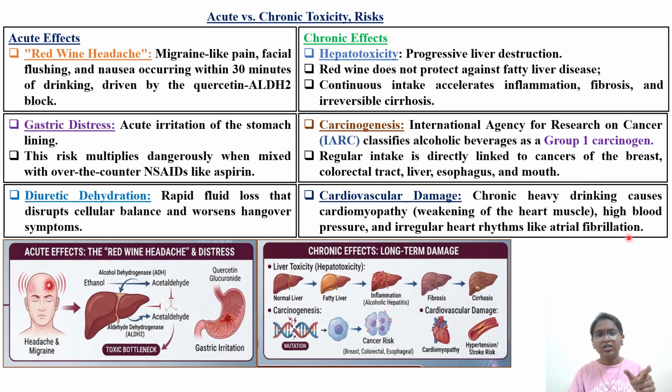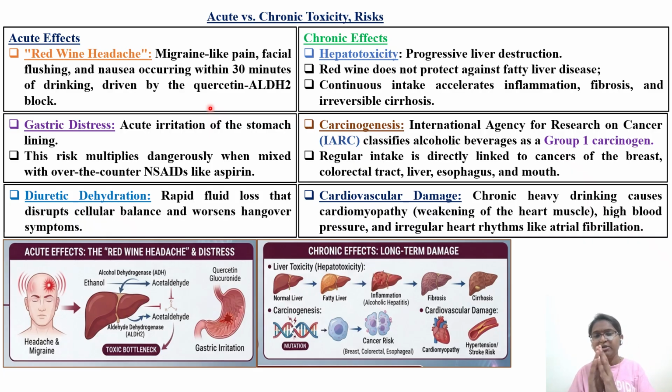So, coming back to the difference between acute toxicity and chronic toxicity after red wine consumption. On acute exposure, with excessive consumption of red wine, like 2 glasses or 3 glasses or 4 glasses, it is going to cause red wine headache. In the case of our first slide, our question was regarding the headache only. Migraine-like pain, facial flushing, nausea occurring within 30 minutes of drinking, driven by the quercetin ALDH2 block. These are the two things which, after blockage of these two components, are going to cause red wine headache.